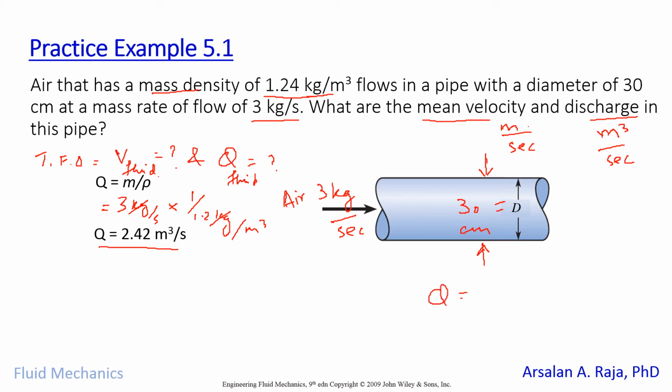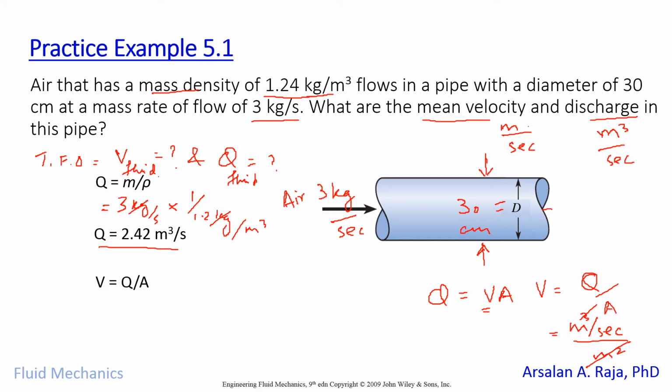Why? Because we know that Q is equal to V into A, right? And now we have to find V. So V will give us Q over A, which means that in terms of unit, we are dividing cubic meter per second by meter square. So this will cancel, and we will be left with the velocity of the air passing through this pipe of diameter 30 centimeters.